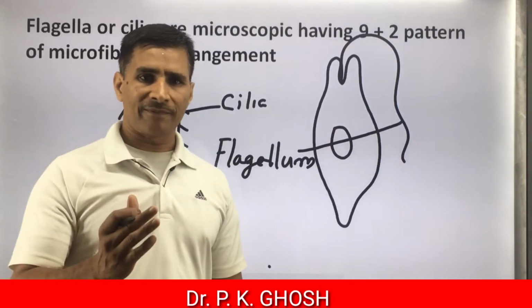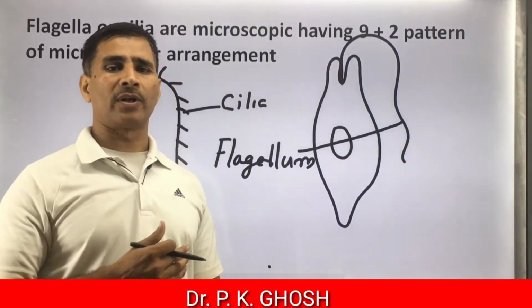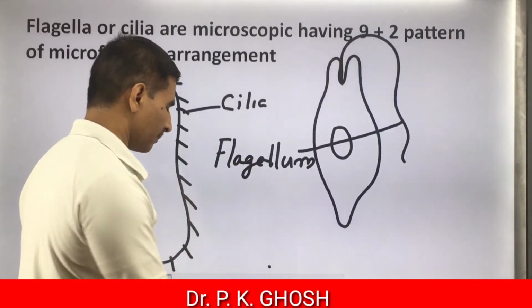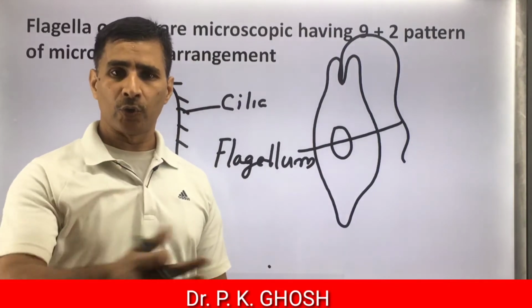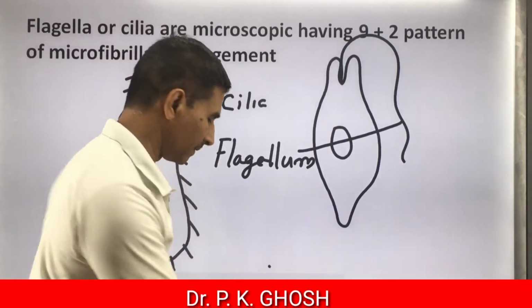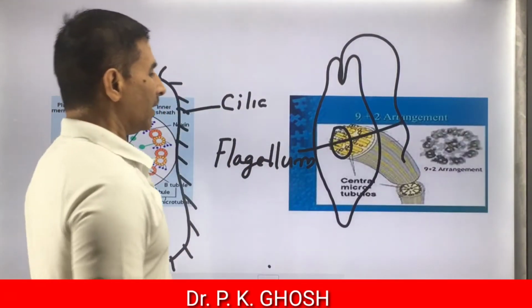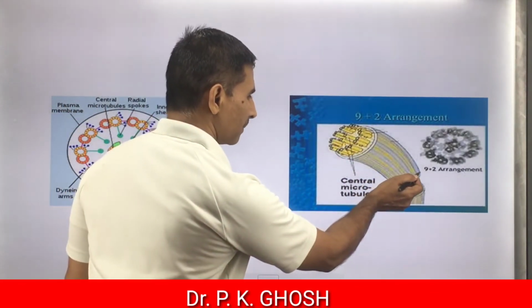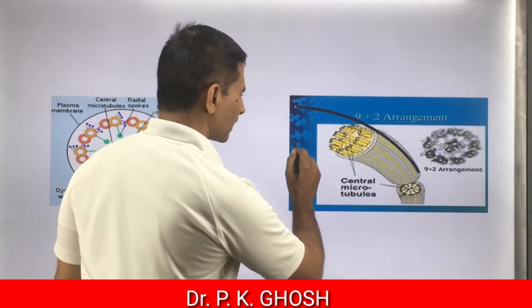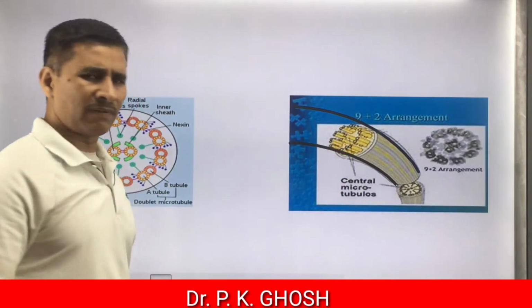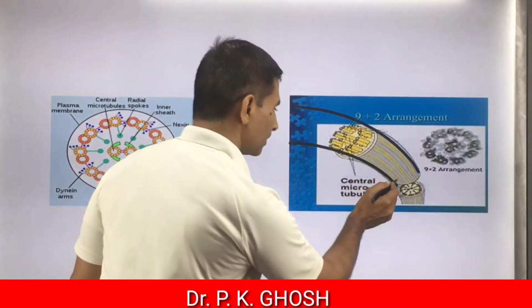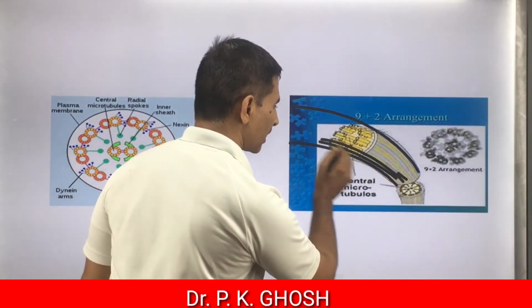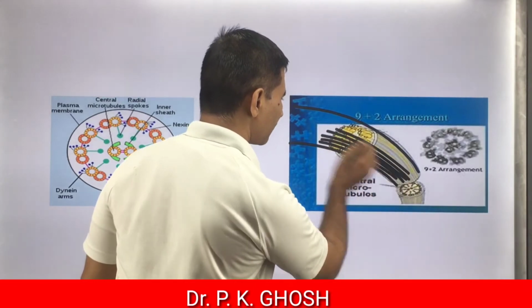What type of fibrillar arrangement is found in flagellum and cilium? Why is it called a 9+2 pattern of microfibrillar arrangement found in eukaryotes? What is this type of arrangement? This one is flagellum. It is not a single thread. It consists of a number of threads, ultra-thin thread-like structures, microfibrils.